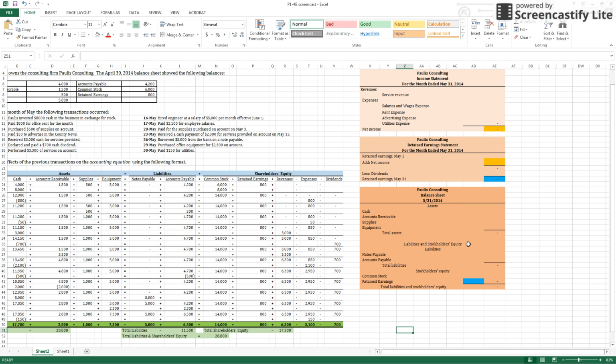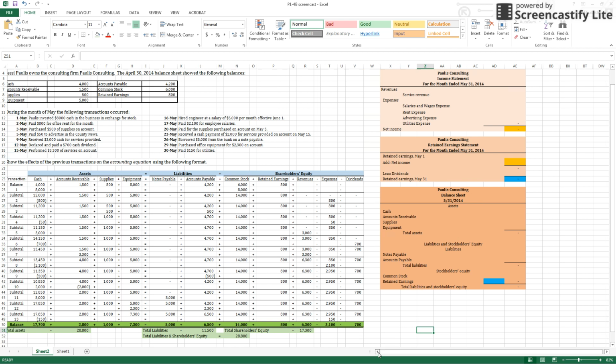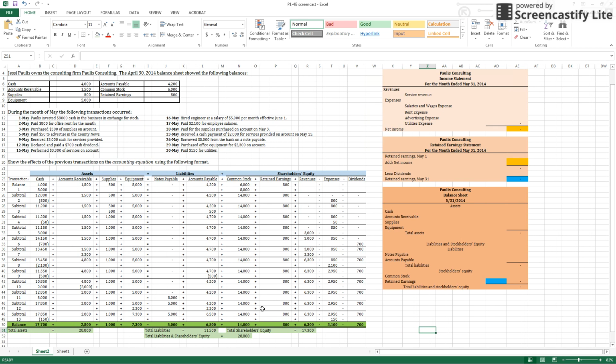So now we're going to take the information that we recorded here and we're going to put it into our income statements so that any interested users can use this information in a more easily used format. And we always begin with our income statement because you'll see that the information from the income statement rolls up into that retained earnings statement, which rolls up into our balance sheet.